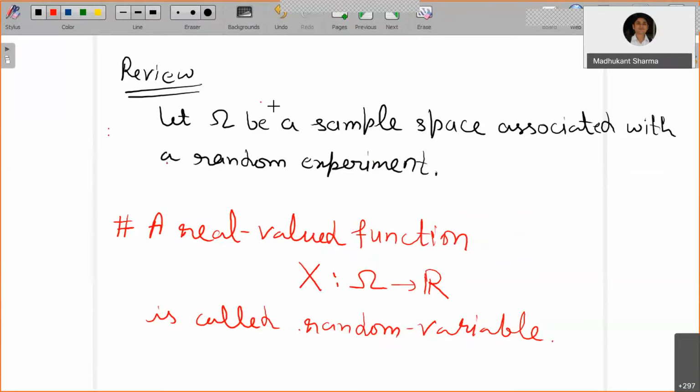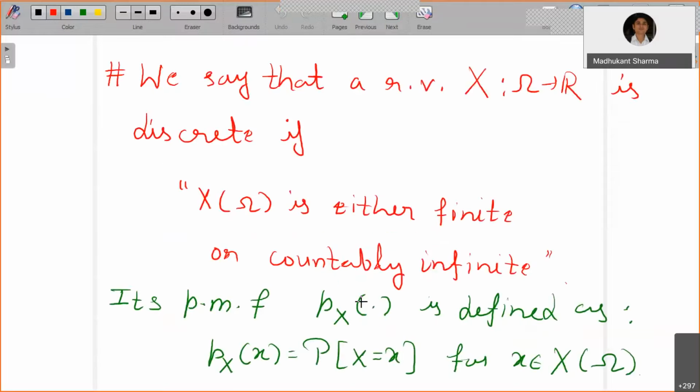So let omega be a sample space associated with the random experiment. Then we say that a real valued function which is defined on this space is called a random variable. So we say that this is a discrete random variable or a continuous random variable based on the range of this random variable.